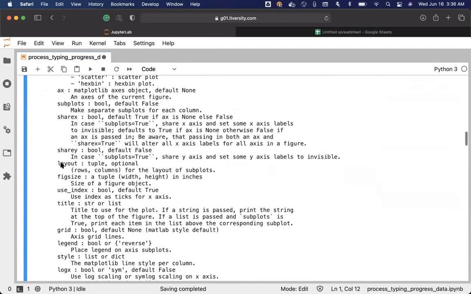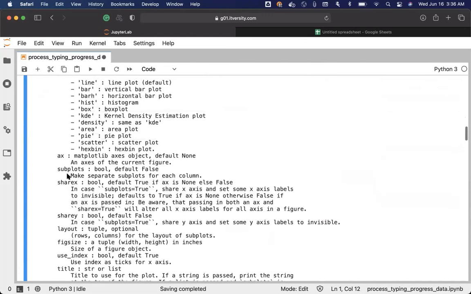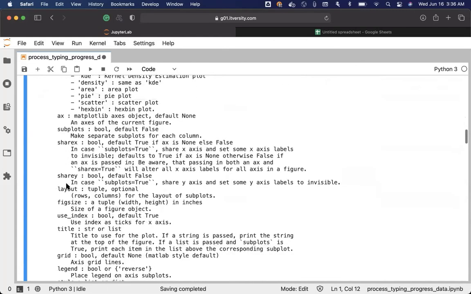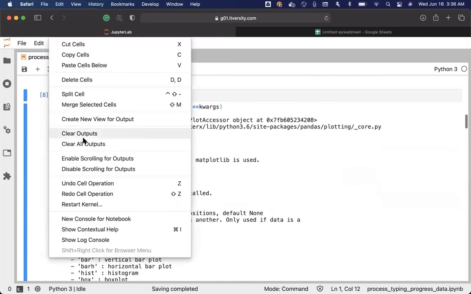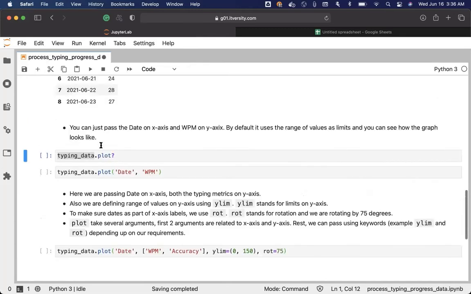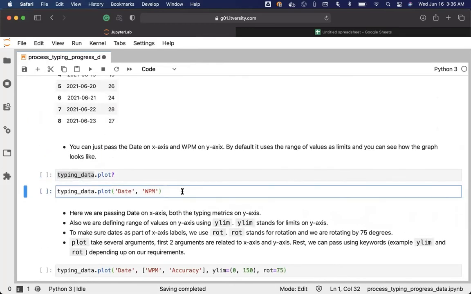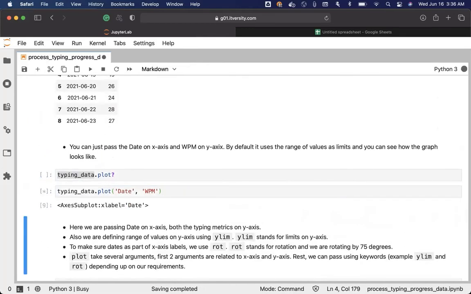Depending upon our requirements, we have to figure out what all arguments need to be passed. Apart from x-axis and y-axis, we have to pass using a keyword argument feature. You will understand that at a later point in time. Now let me clear this output and let me run this to plot just based on date and WPM.